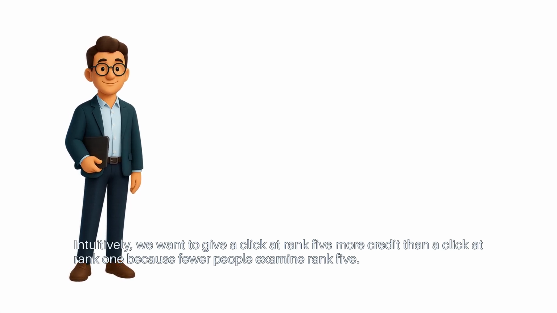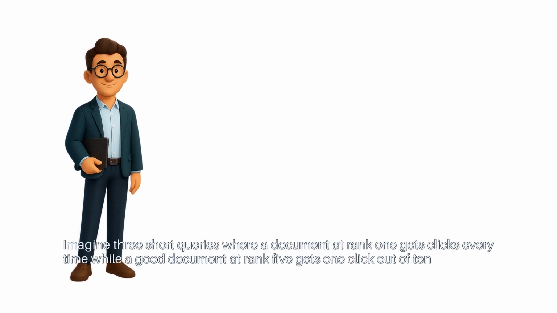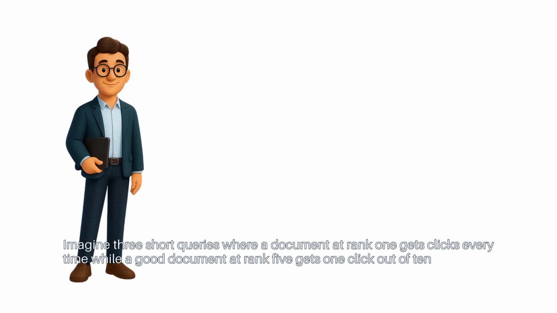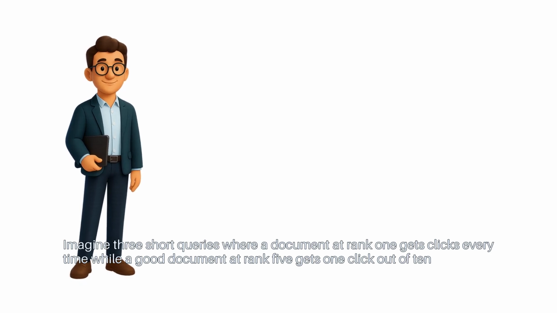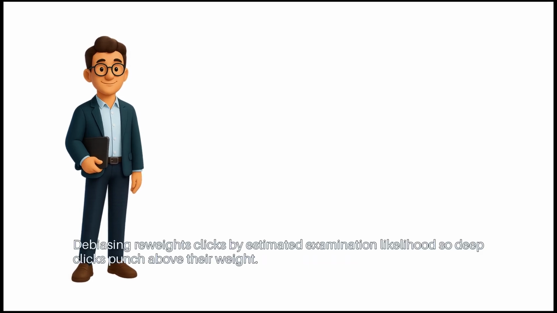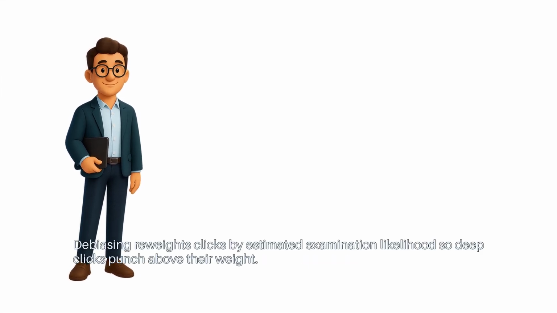Imagine 3 short queries where a document at rank 1 gets clicks every time, while a good document at rank 5 gets 1 click out of 10 impressions. Naive rates favor rank 1. Debiasing reweights clicks by estimated examination likelihood, so deep clicks punch above their weight.